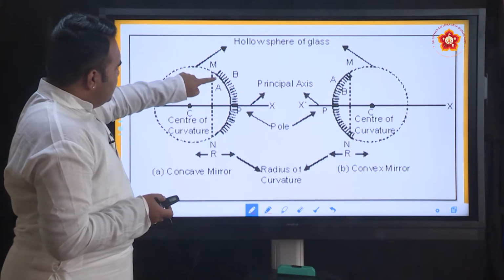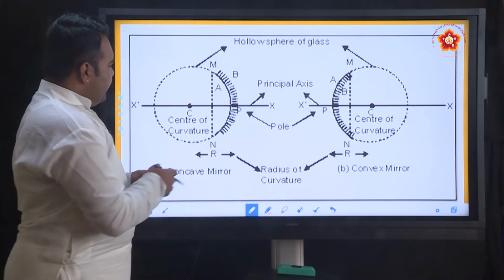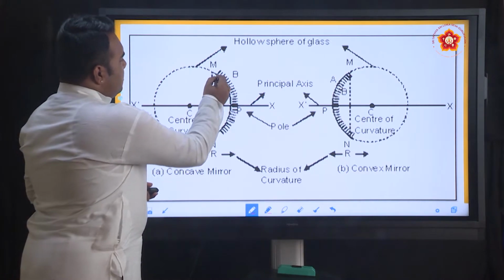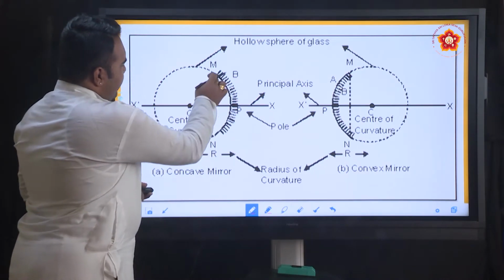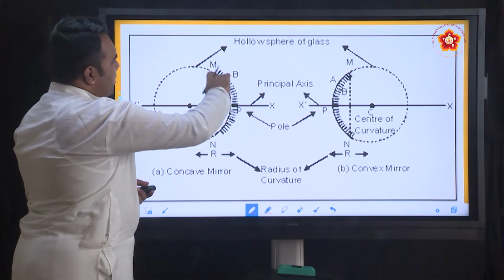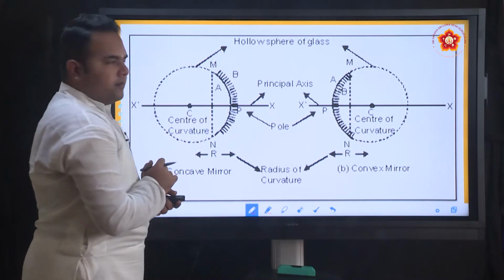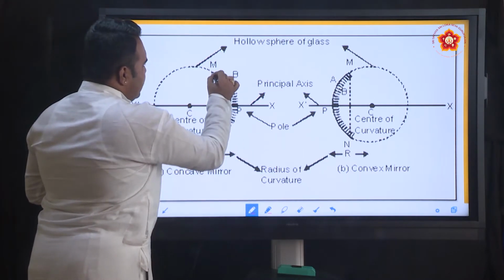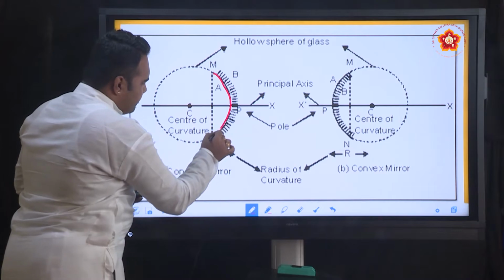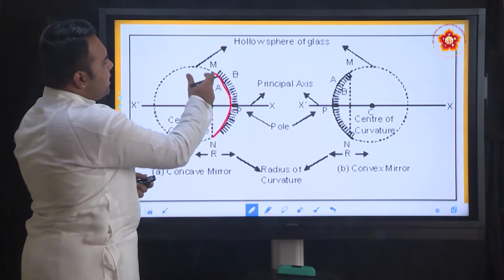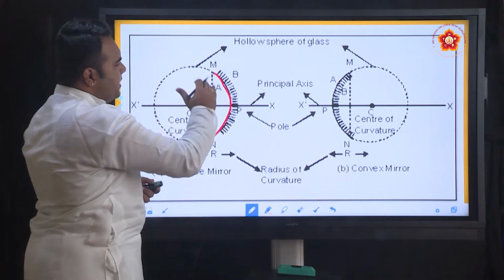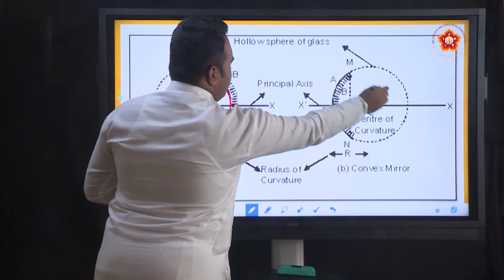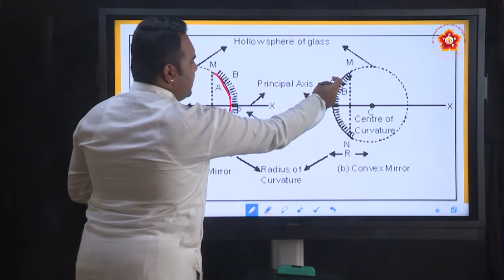Now look at this. This particular mirror is a concave mirror because it is bent inward. This particular mirror, when extended, is assumed to form the surface of a hollow sphere, and this is why we call them spherical mirrors. So the concave mirror that we see here is supposed to form a part of an imaginary hollow sphere. A part of that is the concave mirror, and this will be the convex mirror, because the reflection is happening outside.